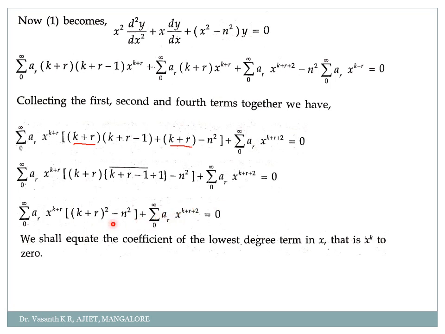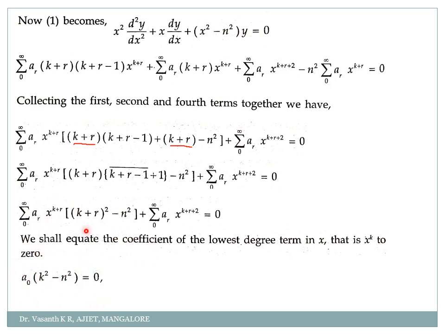If I take r equal to 0 here, I will get x power k. So in my first part, take r equal to 0. But here if I take r equal to 0, I will get k plus 2. So this part I will not consider. I want only the coefficient of x power k. Correct? So take r equal to 0.